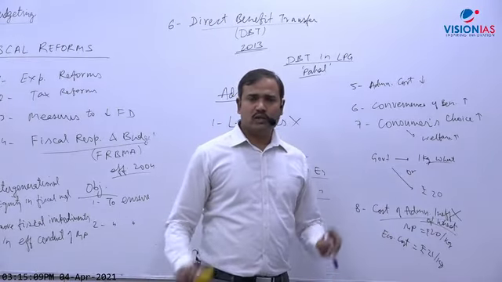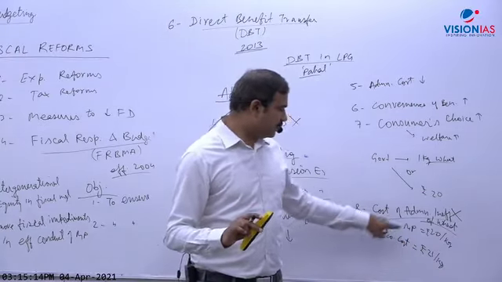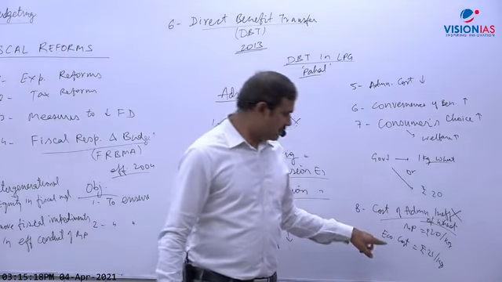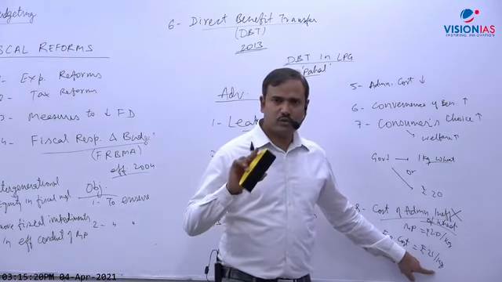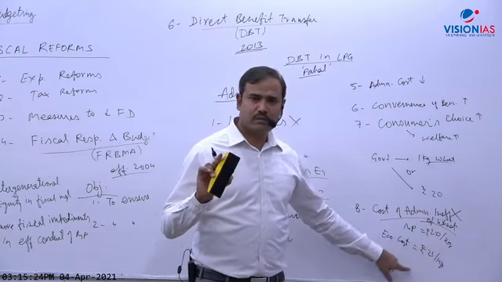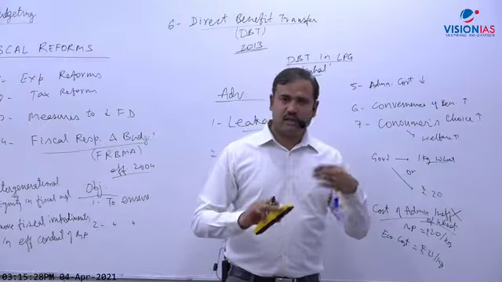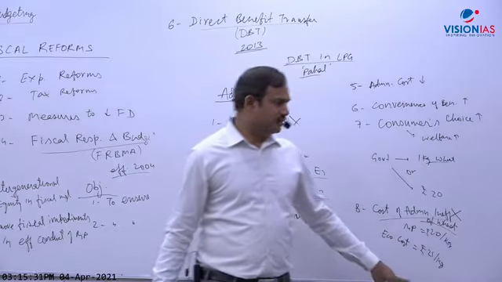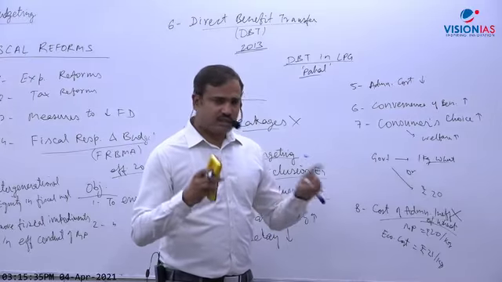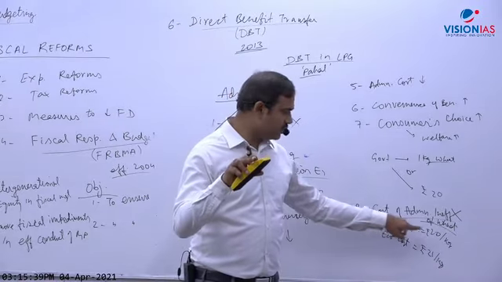So the total cost incurred by government in providing 1 kg of wheat is 21 and the market price of wheat is 20. Now from this, can I say that the government system is inefficient here? If economic cost is more than the market price of 20, can we say the government's system is inefficient? Yes or no? So the answer is obviously yes, government system is inefficient here. Why? Because the government's cost should not be 20, it should be less than 20.